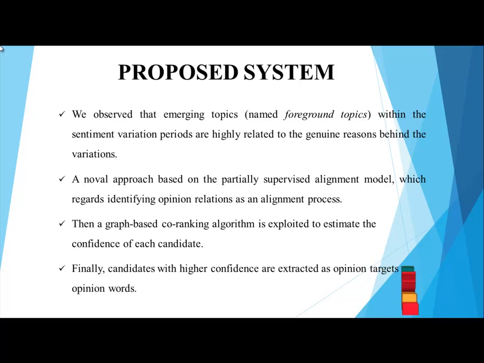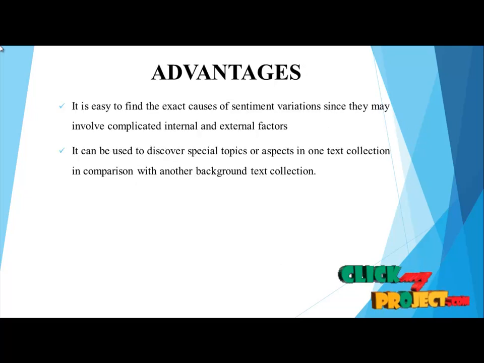Proposed system: we observed that emerging topics, named foreground topics, within the sentiment variation periods are highly related to genuine reasons behind the variations. A novel approach based on the partially supervised alignment model regards identifying opinion relation as an alignment process. Then a graph-based co-ranking algorithm is exploited to estimate the confidence of each candidate. Finally, candidates with higher confidence are extracted as opinion targets or opinion words.